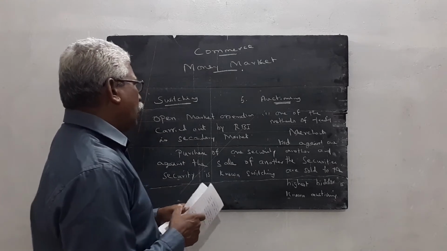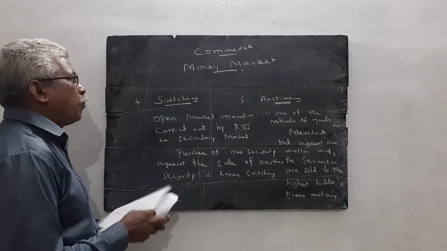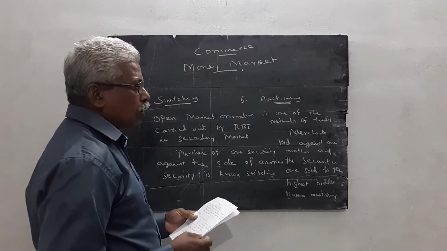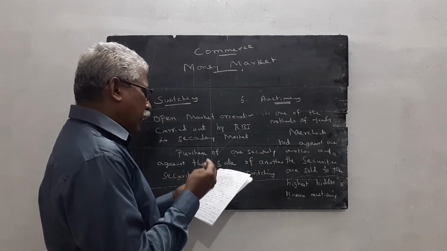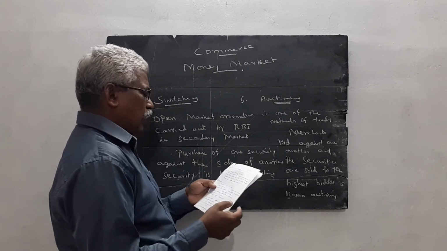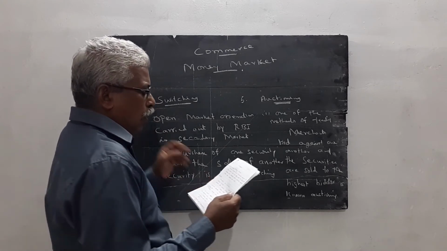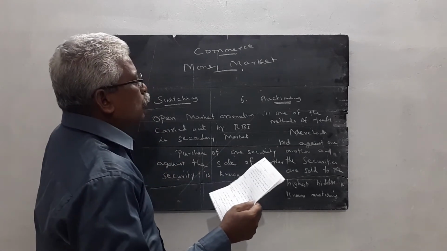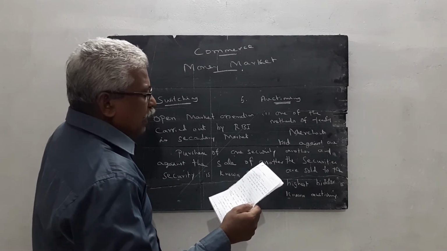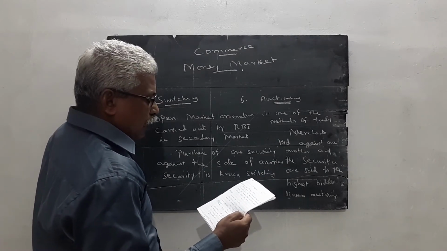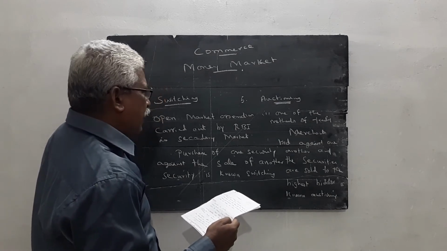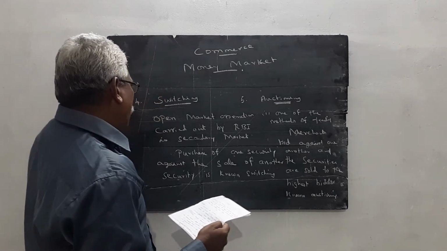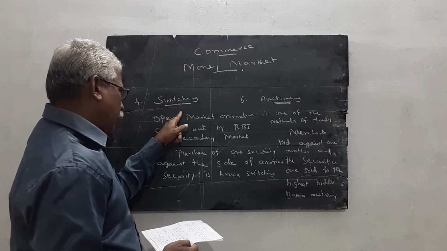Then question number 3, what is the definition of money market? Just 2 or 3 definitions are given. I explain the simple definition which is given by Professor Crowther. According to Crowther, money market is a collective name given to various firms and institutions that deal in the various grades of near money. Then question number 4, what is switching?